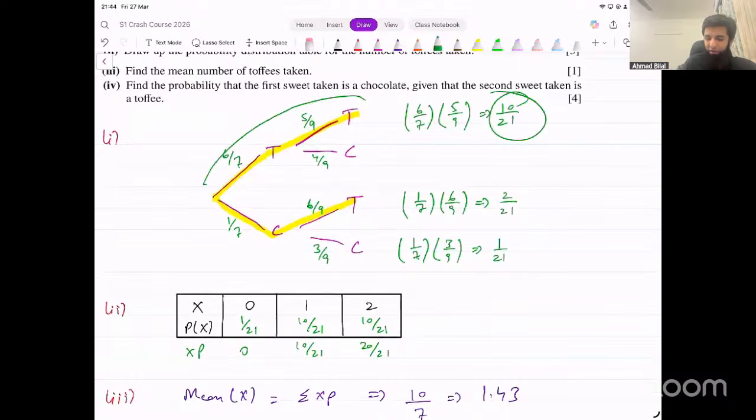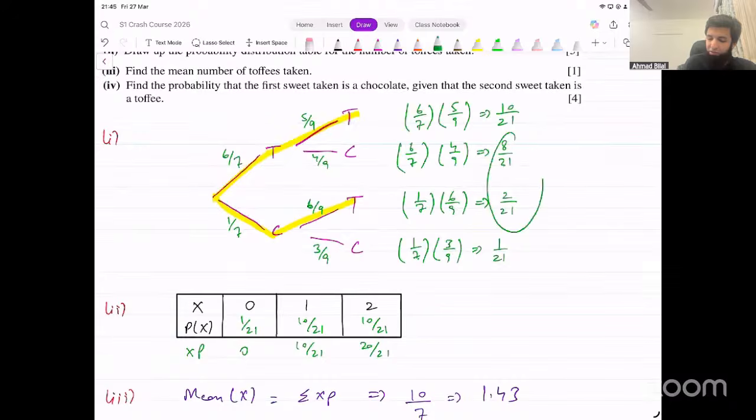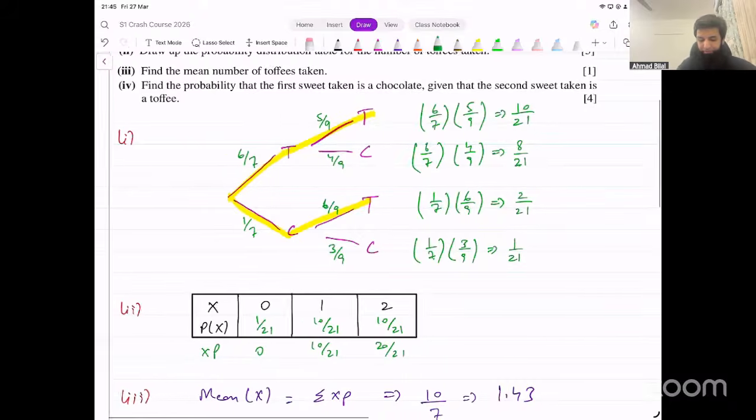That gives us 10 over 21. That's what we've got here. And similarly, the middle one will be the sum of the second and third cases. The second case would be 6 over 7 into 4 over 9, which simplifies to 8 over 21. So sum of these two numbers, that's 10 over 21. That's what we've got here. Okay.